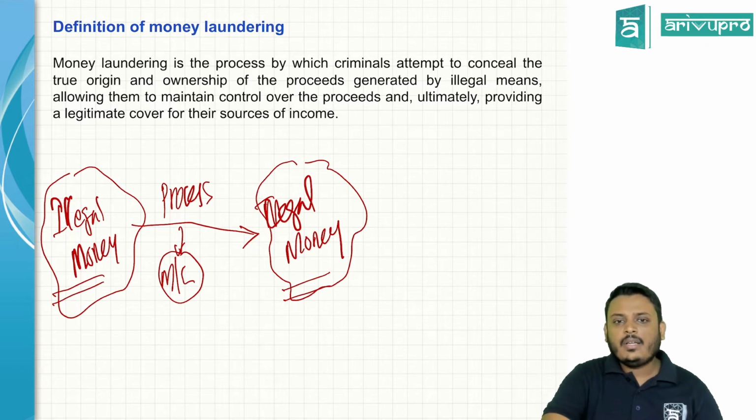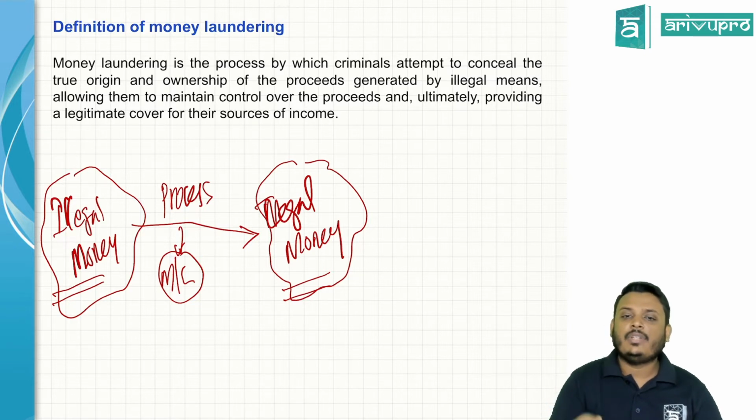Money laundering is the process by which criminals, because it's an illegal activity, attempt to conceal the true origin and ownership of the proceeds generated by illegal means, allowing them to maintain control over the proceeds and ultimately providing a legitimate cover for their sources of income.